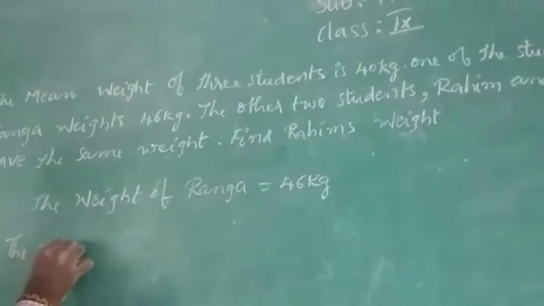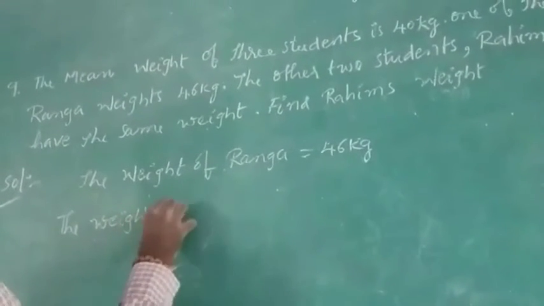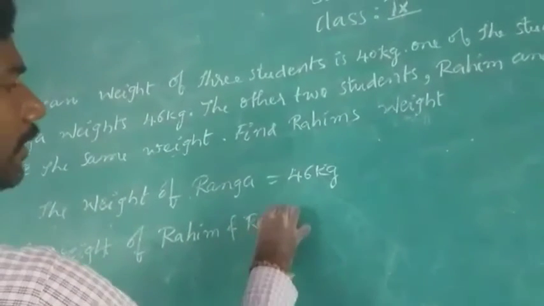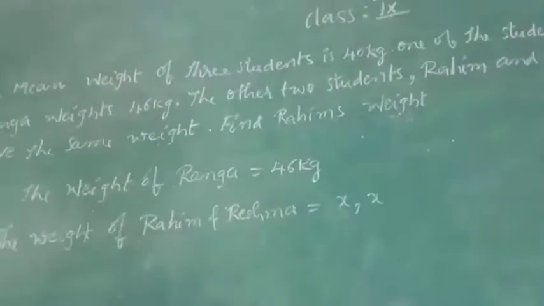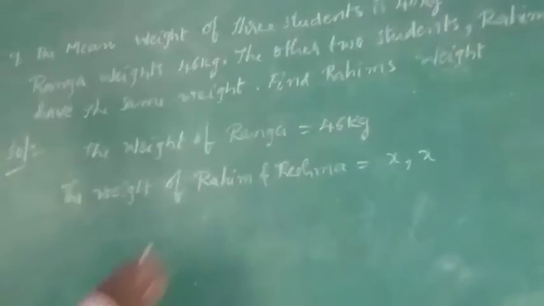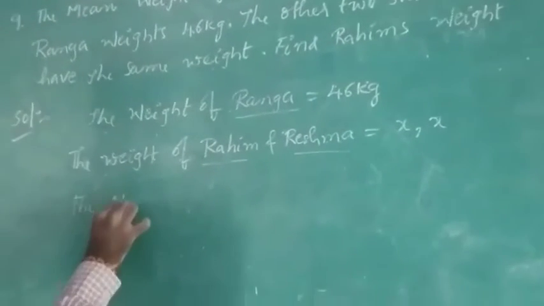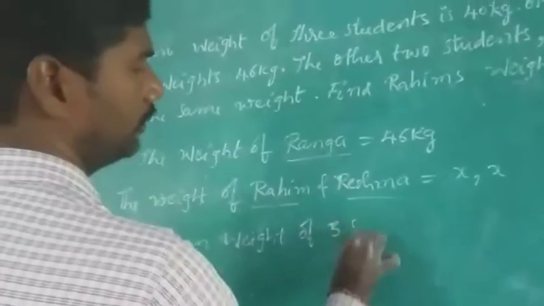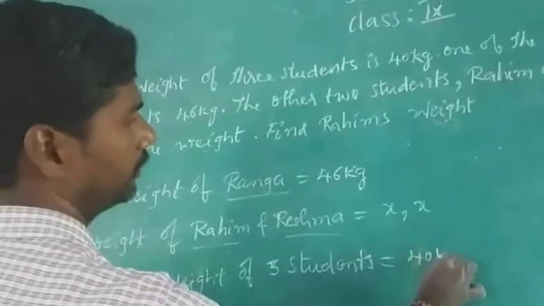The weight of Rahim and Reshma, both are same, he said. That's why I am taking x comma x. See how many students are there here? Ranga, Rahim, Reshma. See, he said clearly the mean weight of 3 students is 40 kg.